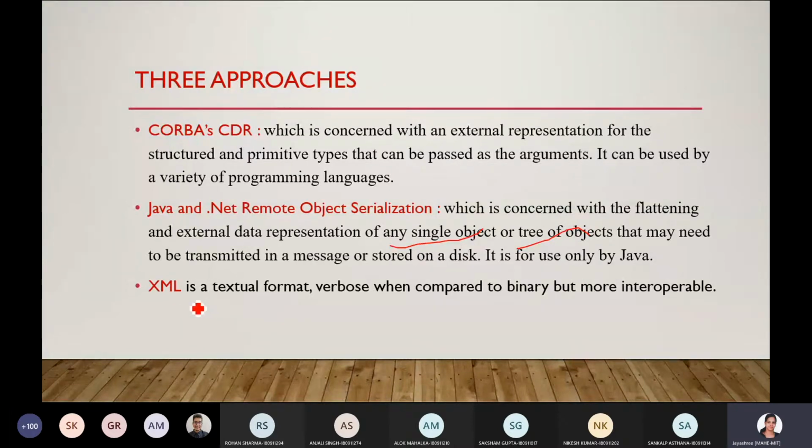And another one is XML. XML is a textual format, extensible markup language, which is more interoperable. See, when you convert anything to the external representation using these two approaches, everything will be converted into binary form, with CORBA also, with Java also. Here this will convert the data into textual format. That is one difference. Because of that, it is more interoperable. These are the three approaches for external data representation.